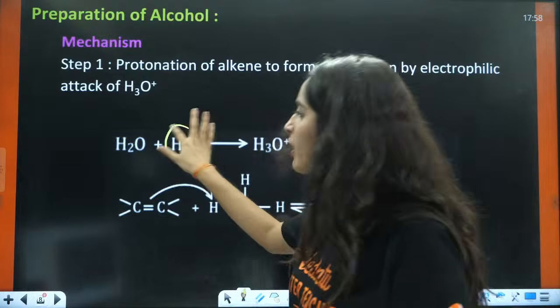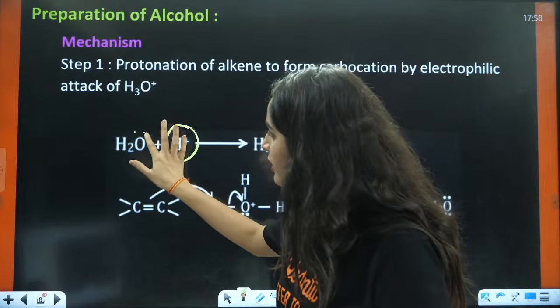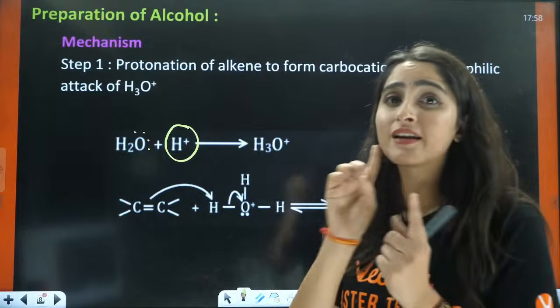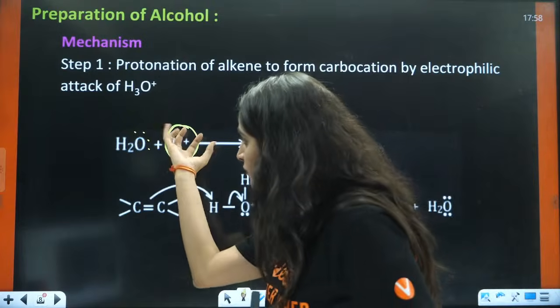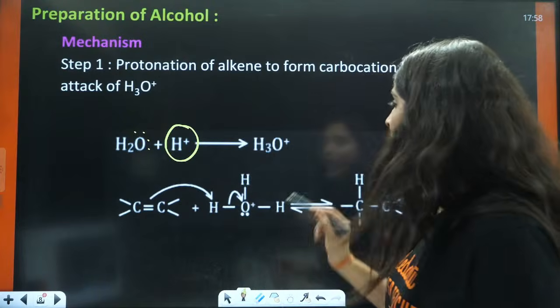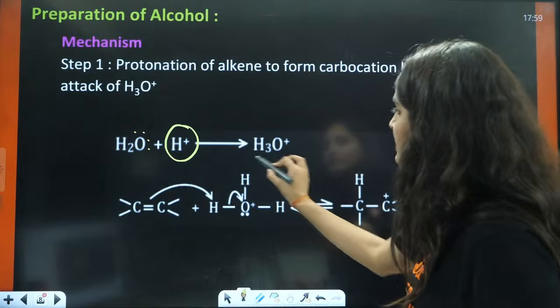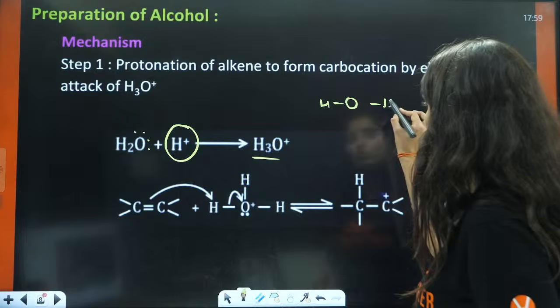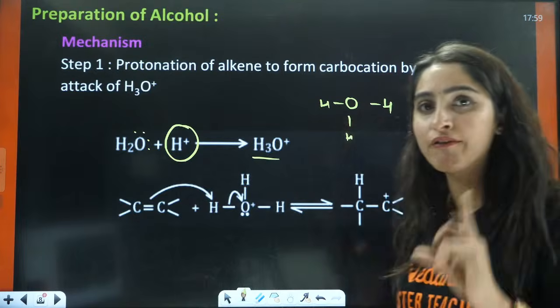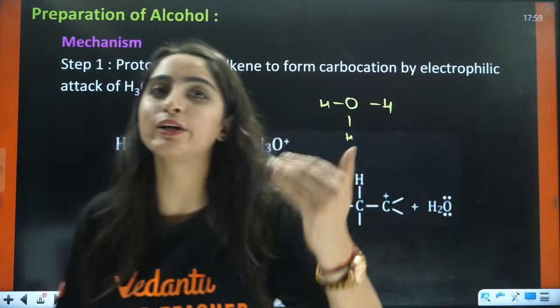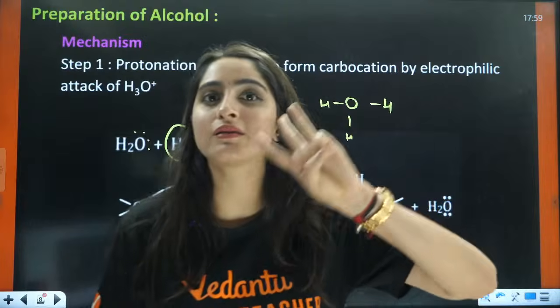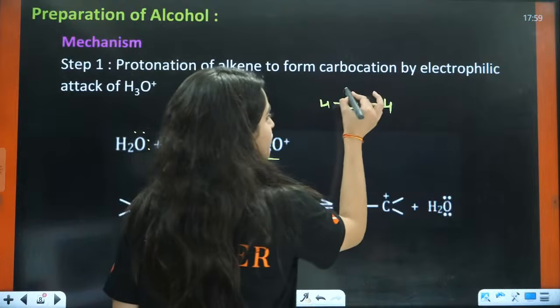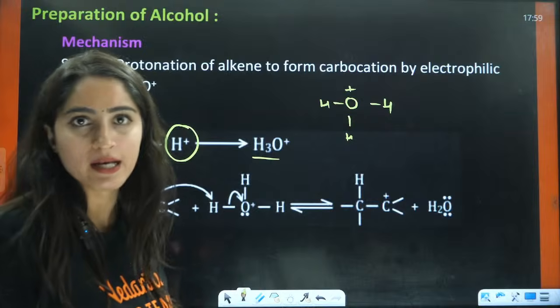Now this proton is electron deficient and your water is electron rich. They will react, this lone pair will accept the H positive and they will make a compound like this, that is your hydronium ion, where oxygen is connecting to 2 hydrogens, and whenever oxygen has 3 bonds, oxygen will have a positive charge on it, right?